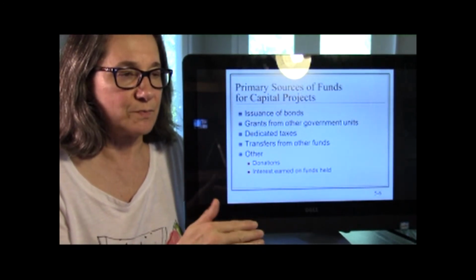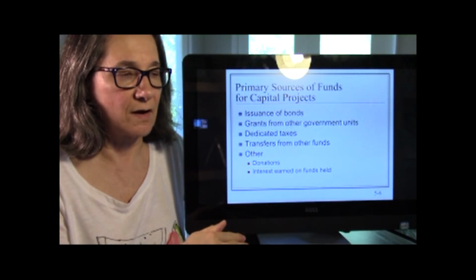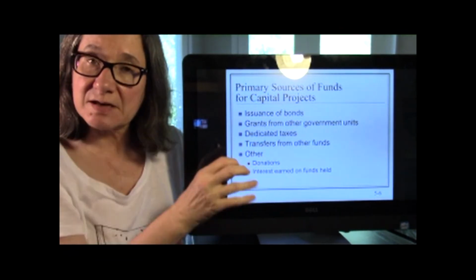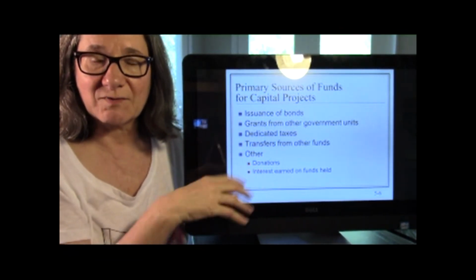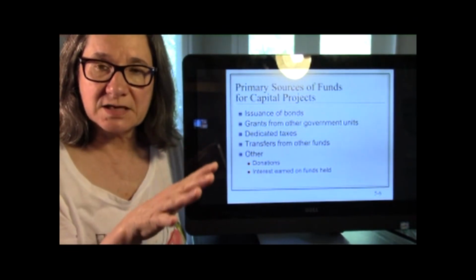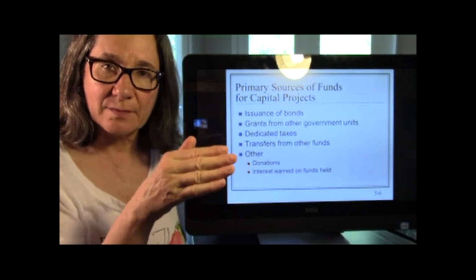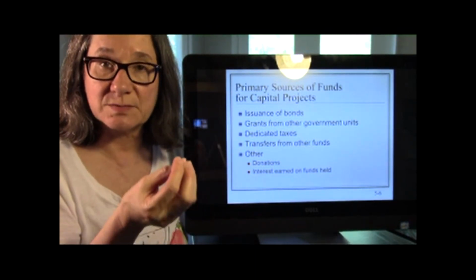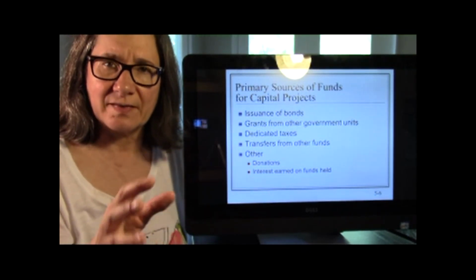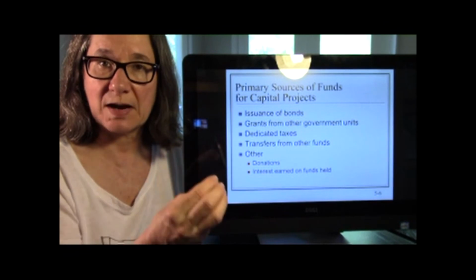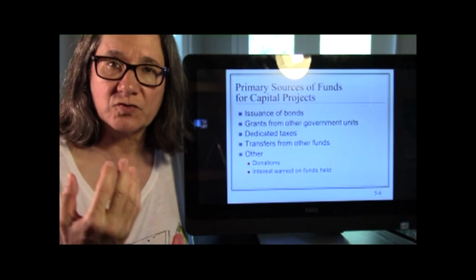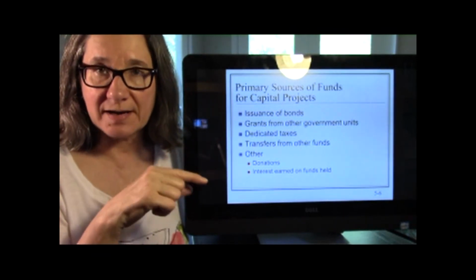Now, some capital projects are under proprietary activities. So we know that we've seen proprietary funds. It's one of our main categories. We haven't really talked a lot about them like we have governmentals. But remember, a proprietary fund capital project would go with that proprietary fund. So let's say the water department is a proprietary fund. They sell water, they service water for people, so they actually earn money. It's like a separate business, so it's a proprietary fund. Well, if the water department decided to build a new water treatment plant, that goes with the proprietary fund stuff.